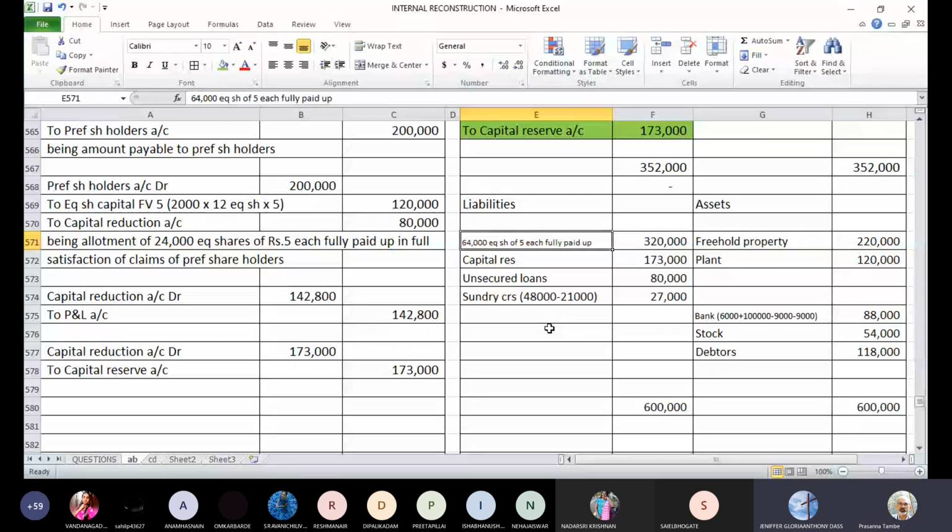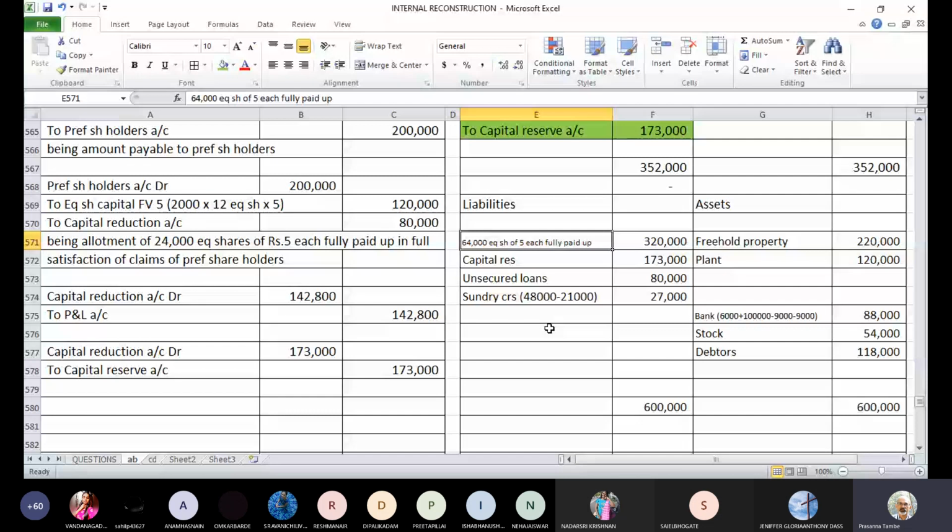See, generally, the capital reduction scheme presupposes that all your carried forward losses, fictitious assets are supposed to be written off. Okay. Intangibles, it depends on the information. You cannot do it for intangibles because for intangibles, we do not know what will be the value on realization. So if it doesn't say anything about goodwill, then we may just keep the goodwill as it is because we don't know whether it is actually a valuable goodwill or not.